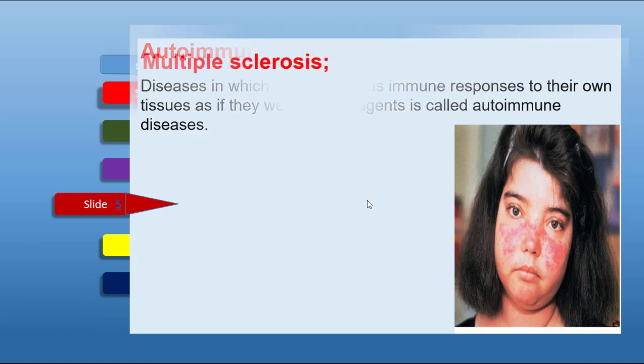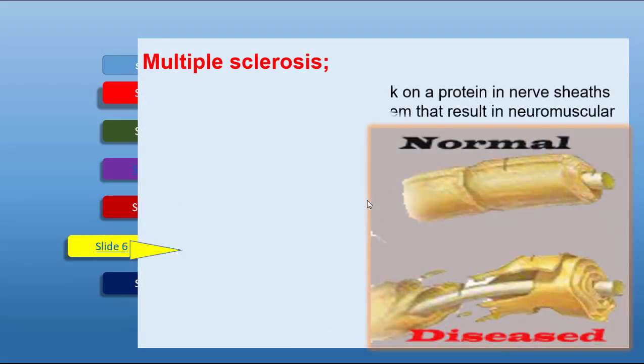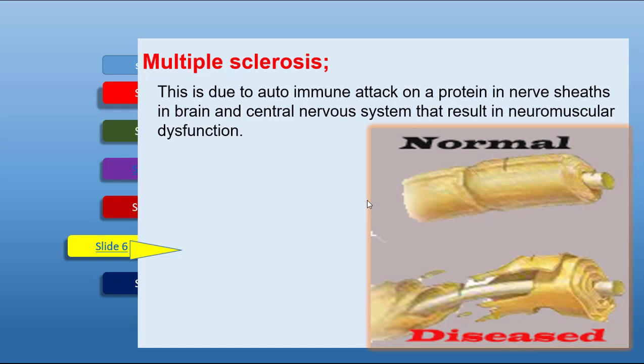For example, multiple sclerosis is a disease in which autoreactive T cells are produced. These T cells attack a protein in nerve sheaths in the brain and central nervous system, which results in neuromuscular dysfunction, muscle paralysis, and loss of vision.